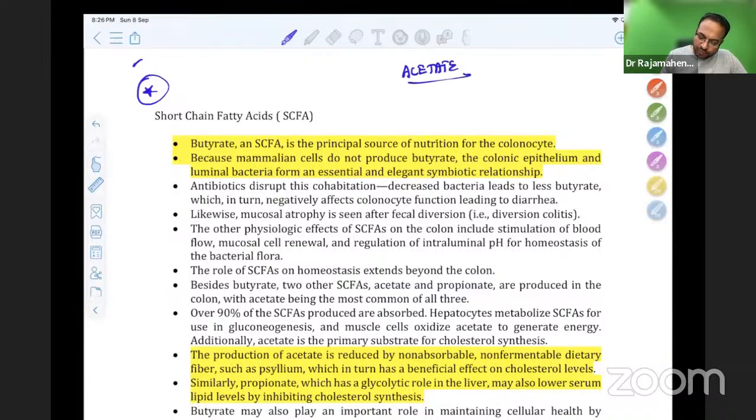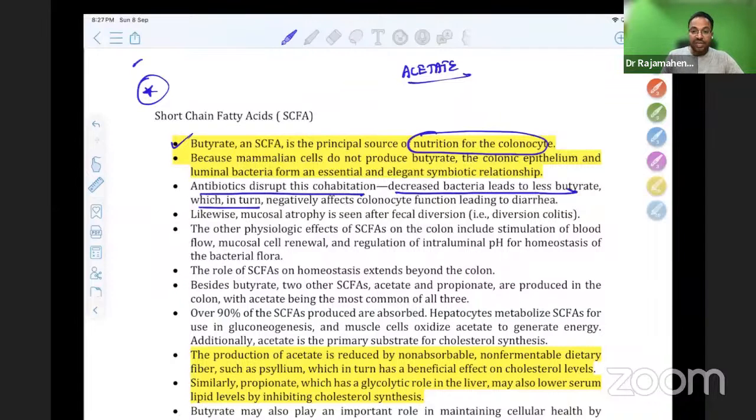Butyrate is a primary source of nutrition for colonocytes. Because mammalian cells do not produce butyrate, colonic epithelium and luminal bacteria form an essential symbiotic relationship. So antibiotics disrupt this cohabitation. Decreased bacteria leads to less butyrate, which in turn negatively affects colonocyte function, leading to diarrhea.